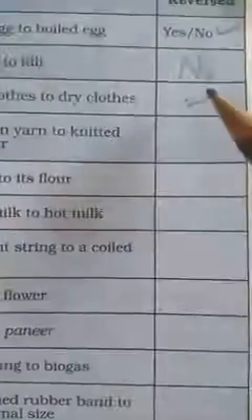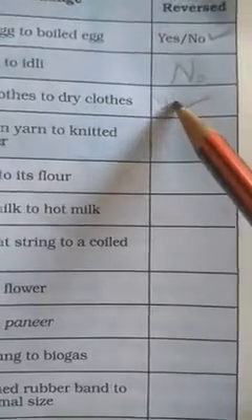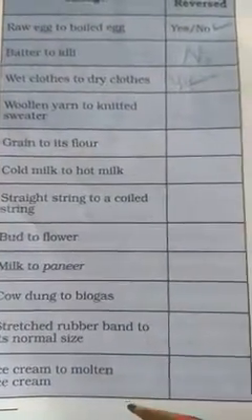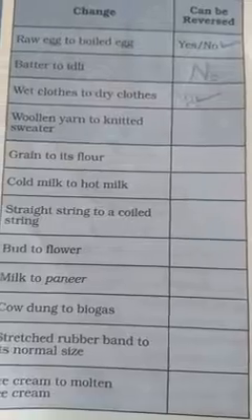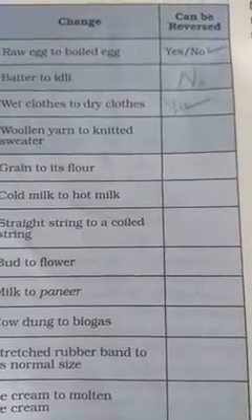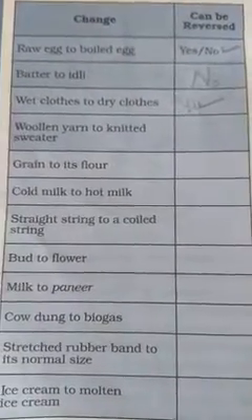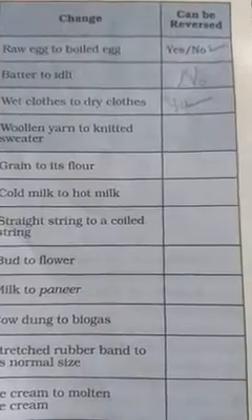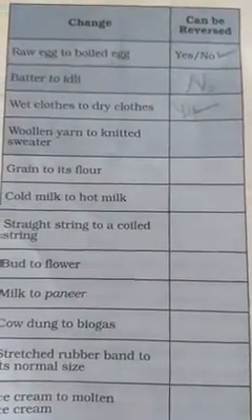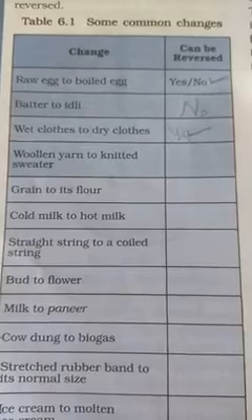So like this, you complete this activity, children, and write in your textbook, notebook, and send the copy for me. Once again, go through the lesson and read the lesson and complete the activity, table 6.1.